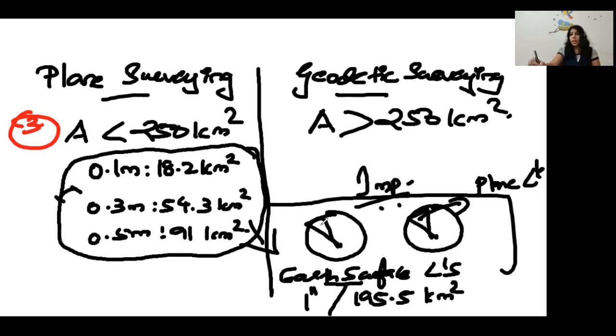So there will be a triangle which is an Earth surface triangle. There will be a plane triangle also. The difference between the angles, the sum of all the angles. In this plane also we will be dealing with the angles. So the difference of these two angles will be 1 second per 195.5 kilometers square of the area. So this is the general thing we have studied in the difference of plane surveying and geodetic surveying.